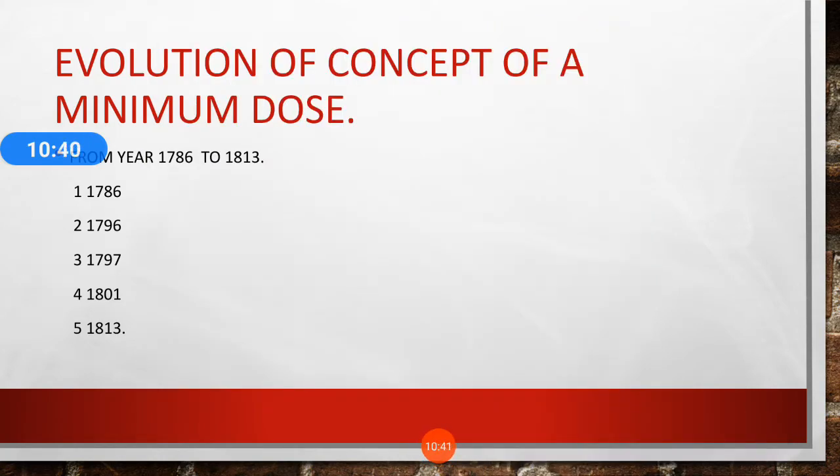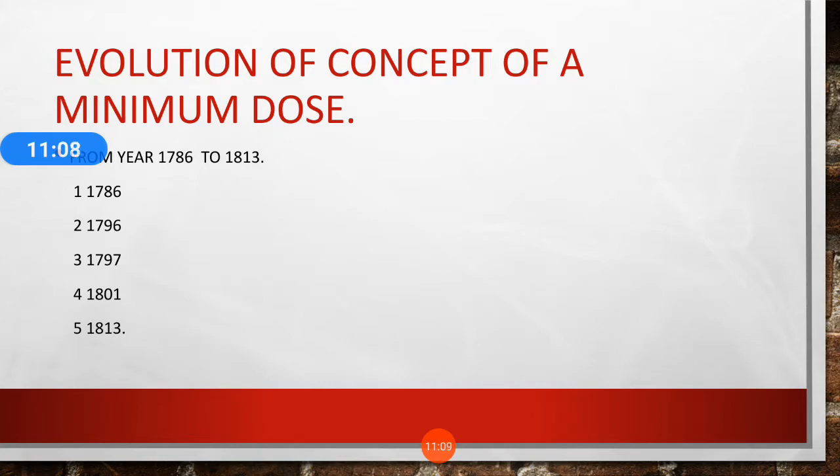See the evolution of the concept of minimum dose from year 1786 to 1830. Students, if you are able to remember exactly what happened in which year, what happened in 1786, what happened in 1796, you can write it. But if you are confused or don't know what exactly happened in that year, please don't write the wrong things.